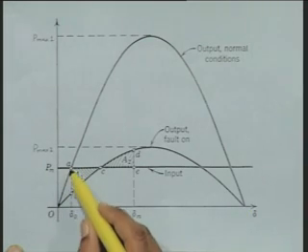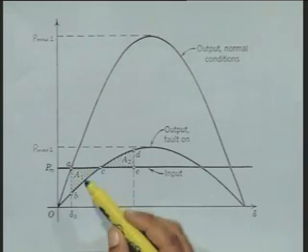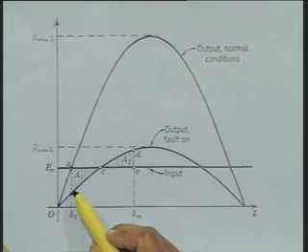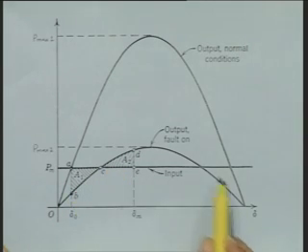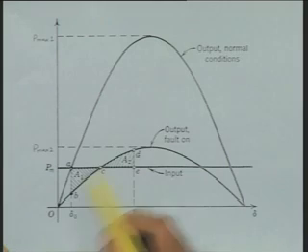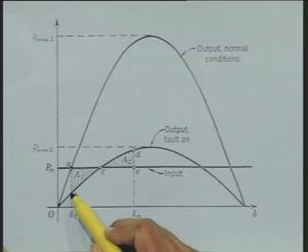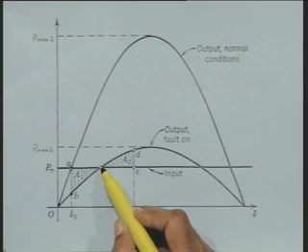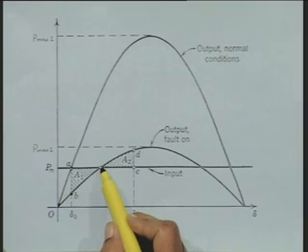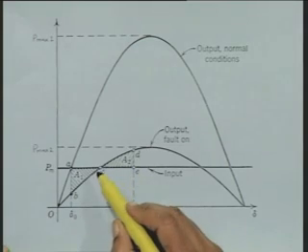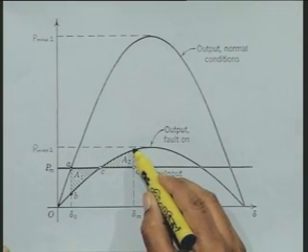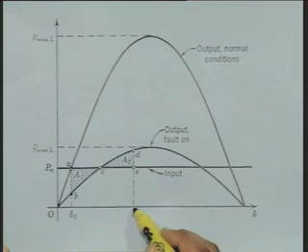Now, the moment fault occurs, the operating point shifts from A to B, then it moves from B on the during the fault power angle curve, and as we have seen, when it comes to this point C, the accelerating power becomes 0 and it swings beyond this point, up to say D, which corresponds to angle delta m.